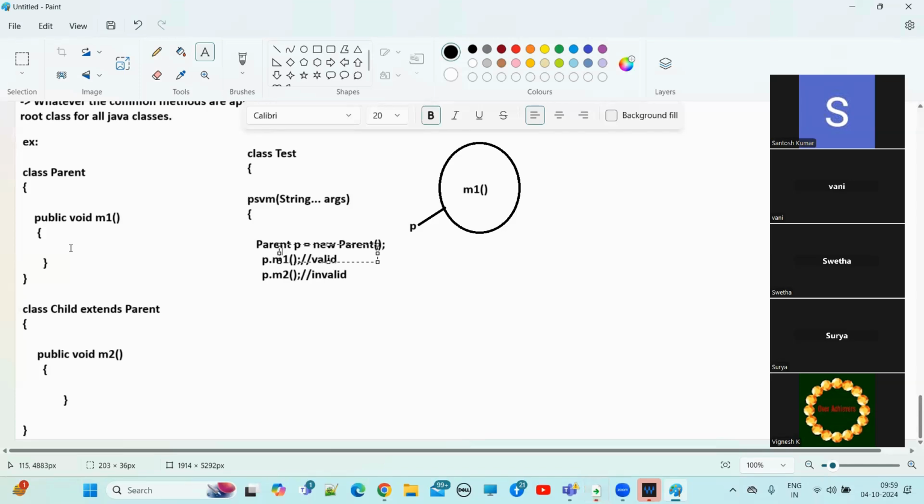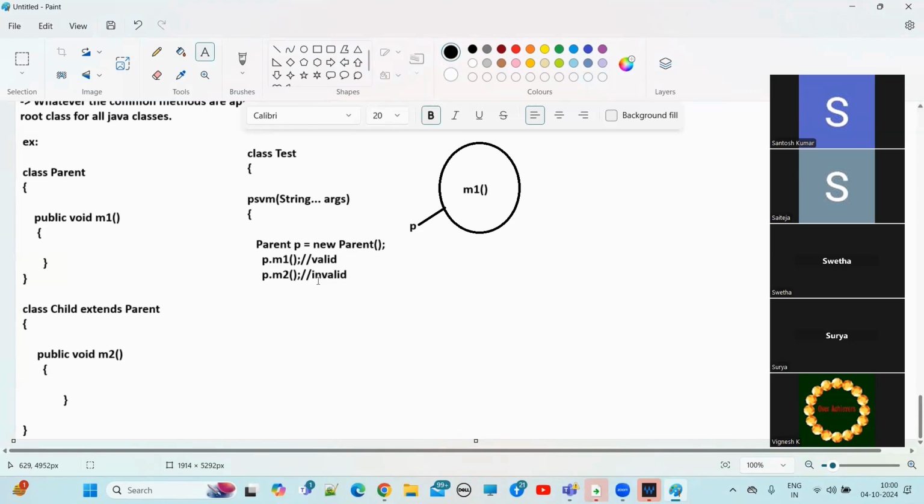So that's what happens here. Now, the M2 method, where is it available? It is available in the child class. This is specific to the child class. The M1 method is available in the parent class, so happily we can call it. But the M2 method is available in the child class, not in the parent class. So what will we get? Invalid. I mean, a compile time error.